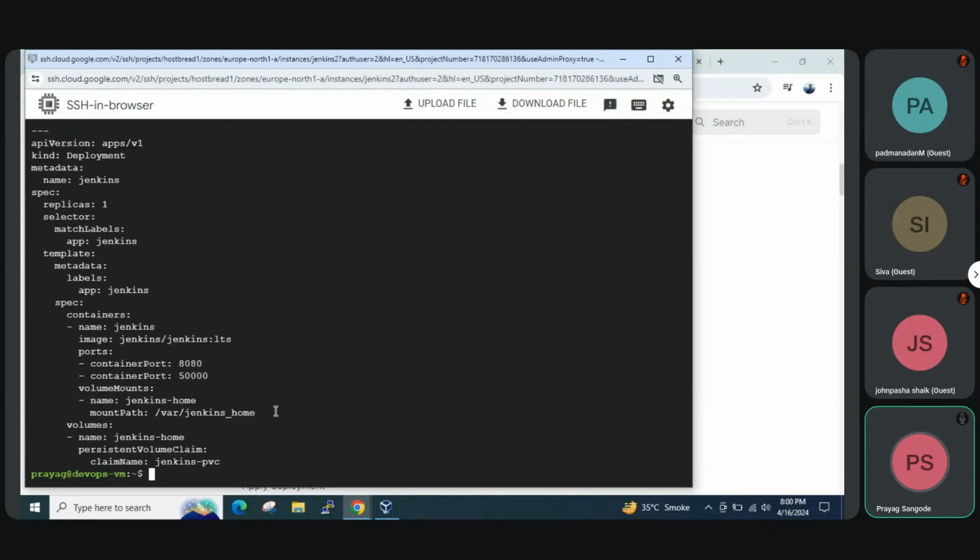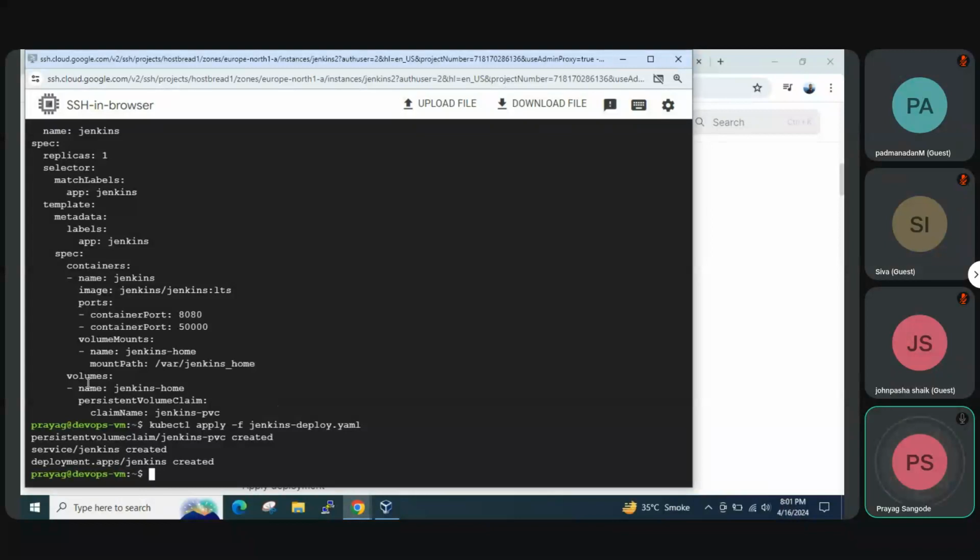So this we have already learned about manifests. This is a manifest which we have created for installing Jenkins. kubectl apply -f jenkins-deploy.yml. Okay, so the PVC is created, the service is created, and the deployment is also created.